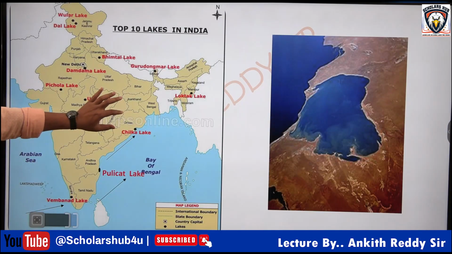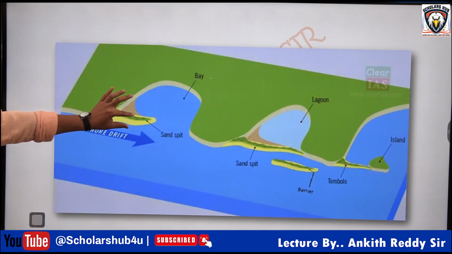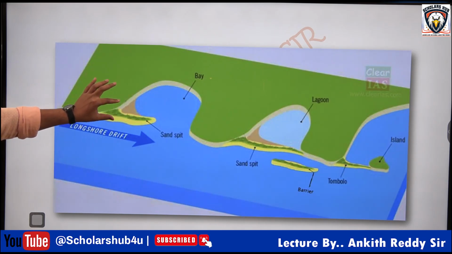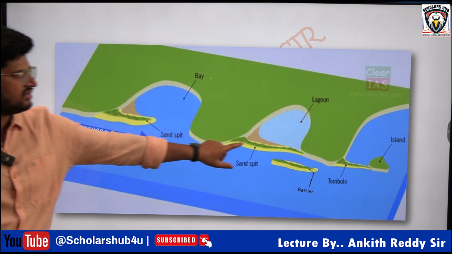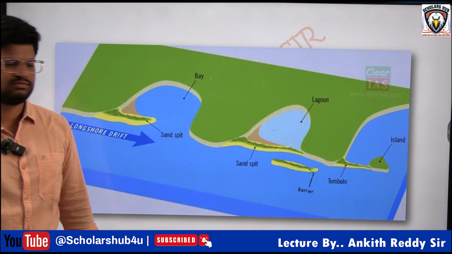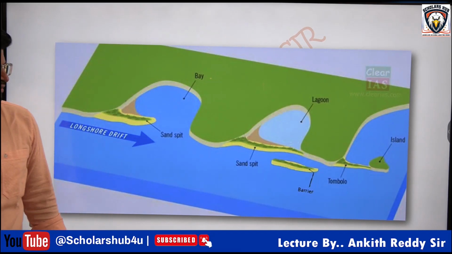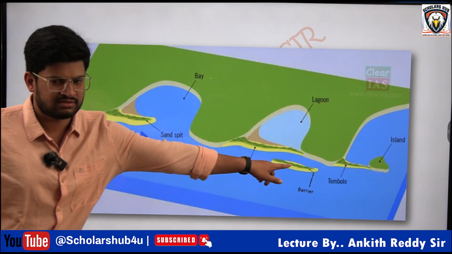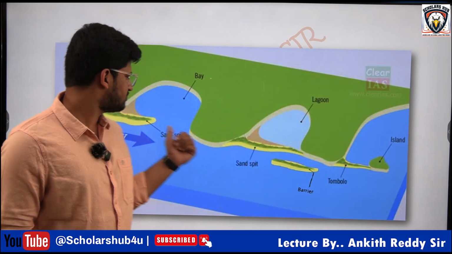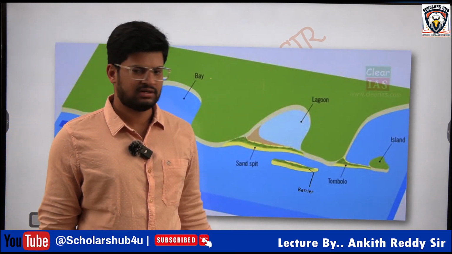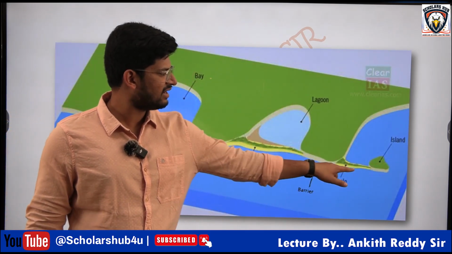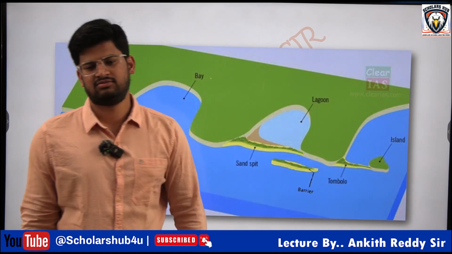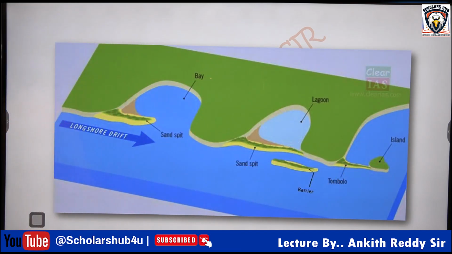So this is a spit, extending part of the land towards the sea. This is the enclosed part, now this is called a lagoon. Clear? This is a sandbar, this is a spit, this is a lagoon.